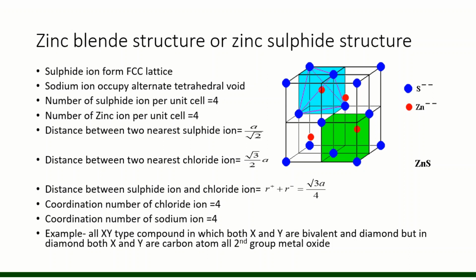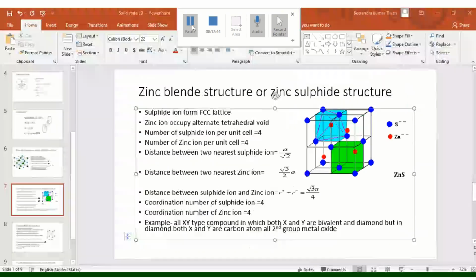Now the distance between two nearest sulfide ions will be a by root 2. Distance between two nearest zinc ions, right?